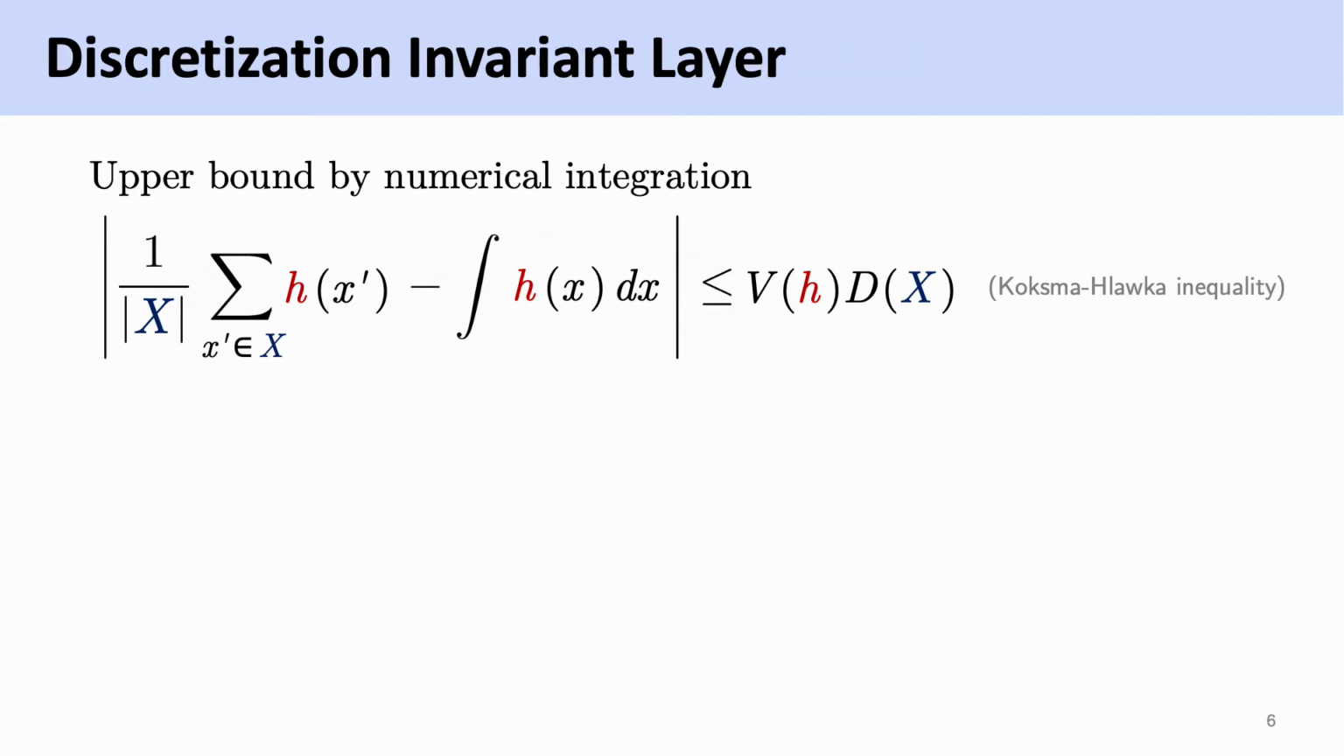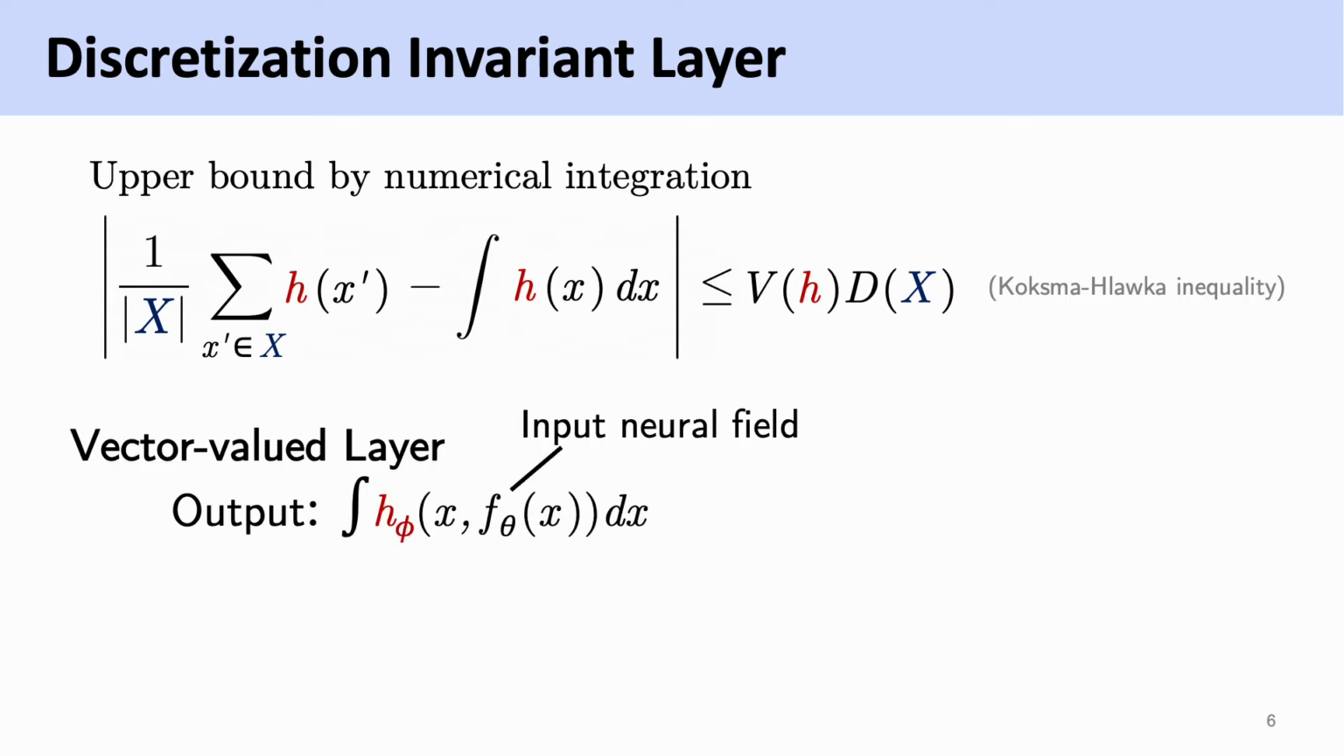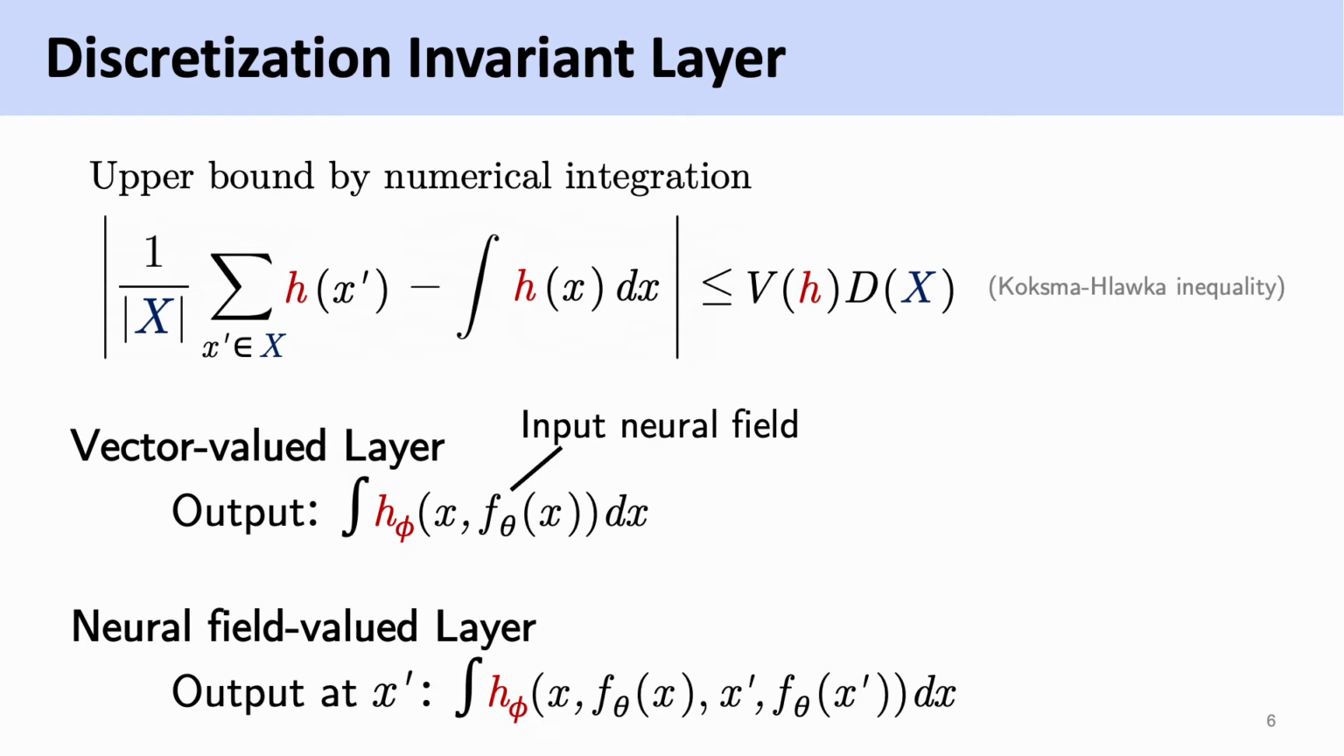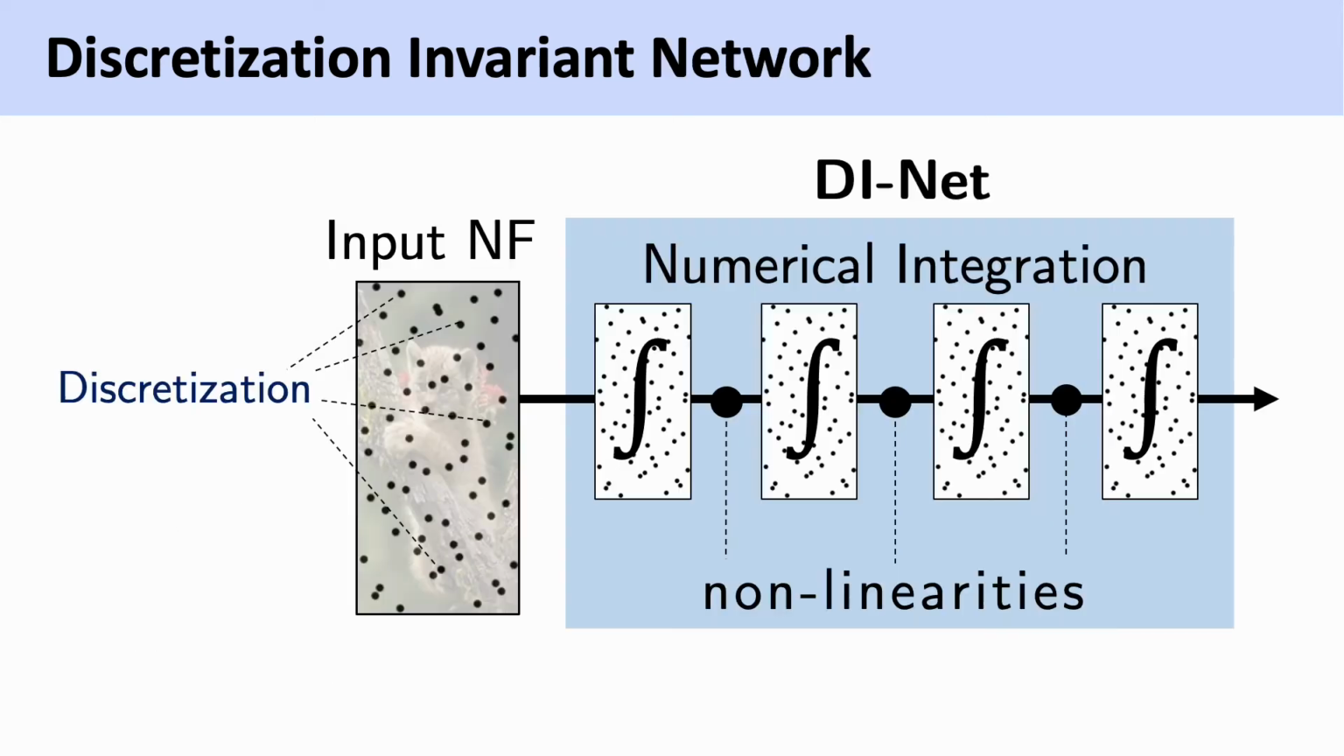We specify a discretization invariance layer as the integral of some parametric map that takes a neural field as input. The layer computes the sample mean of this map with respect to a given discretization. A discretization invariance layer can be vector valued or neural field valued, the latter meaning that the output is well defined on the same domain as the input. By composing discretization invariance layers with nonlinearities, we can obtain a discretization invariance network, which we call DINet. DINet encapsulates a large family of networks that include neural operators and continuous convolutional networks.